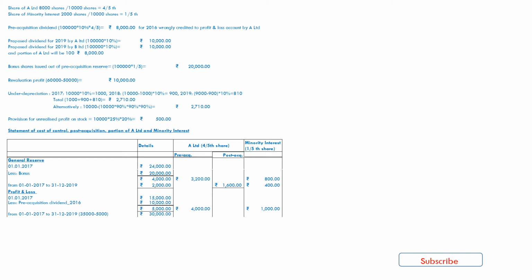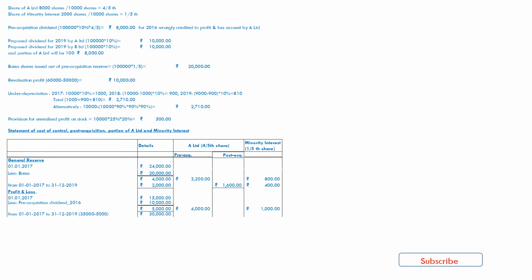Now from point number 3, proposed dividend for both companies for 2019 is 10%. That means from 35,000, as again we can see from the balance sheet that proposed dividend was not mentioned, that means proposed dividend was not debited in profit and loss account.